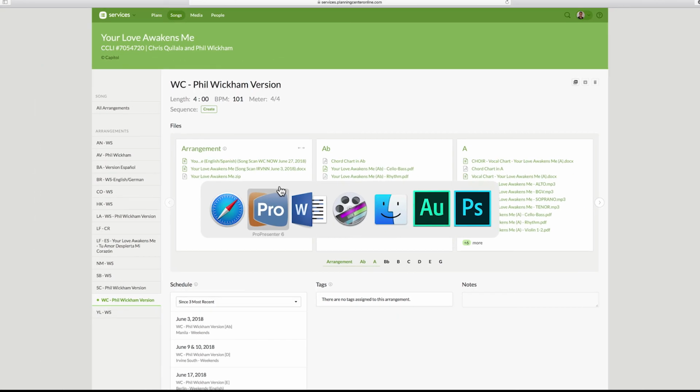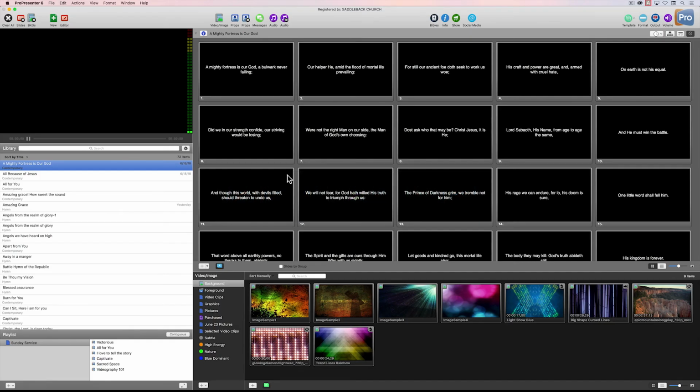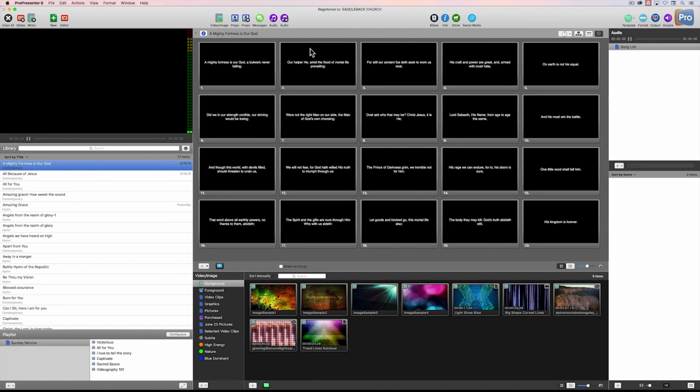Okay, now let's go back into ProPresenter. So now we want to import both of those items. So let's import the song first. Let's navigate up here to our toolbar and click on the audio button here. That opens up two windows. And let's create a playlist first. So let's click on this plus down arrow button, new playlist, we'll select that, and let's name it after the song. Of course, in my case, it's going to be Your Love Awakens Me, okay?